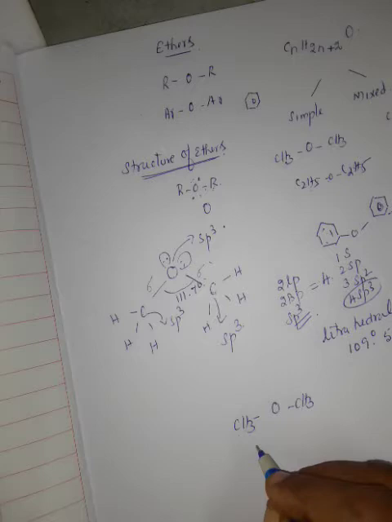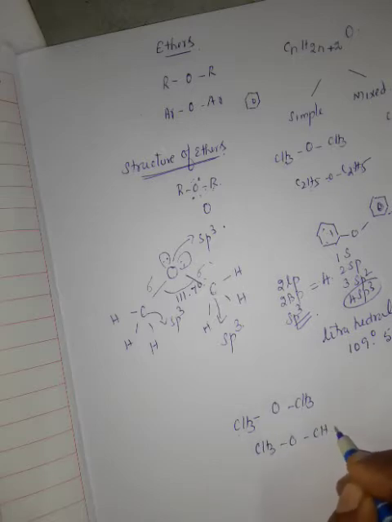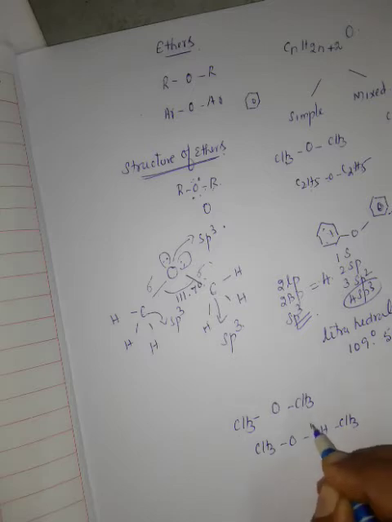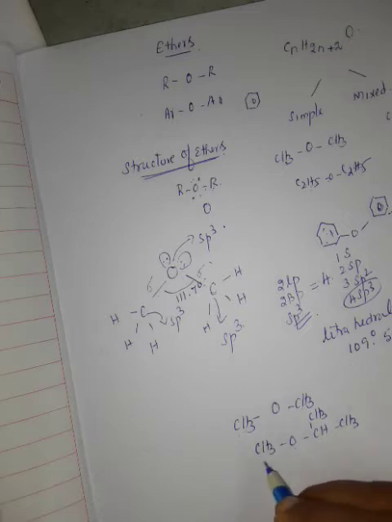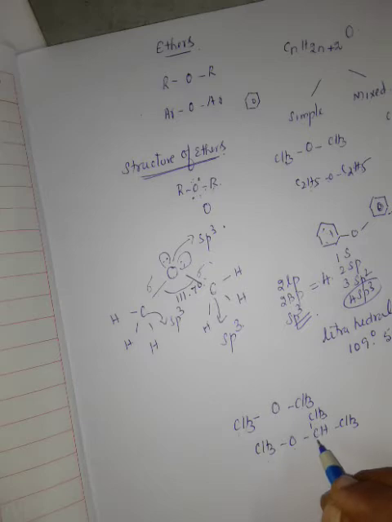One more example I'll show. CH3-O-CH(CH3)-CH3. See here, O is in the middle, with two groups on both sides. This one, you already know, is the methyl group. This one, you see, first carbon, second carbon, third carbon: three carbons in a branch. It is called isopropyl.